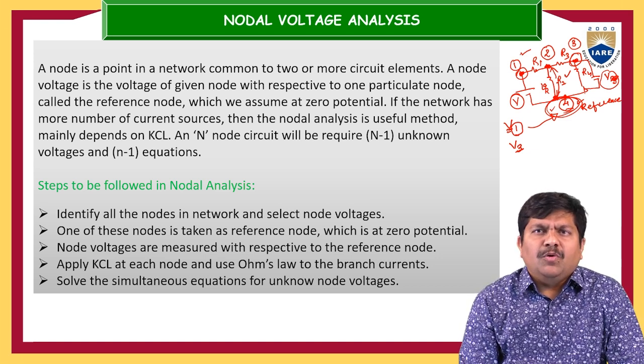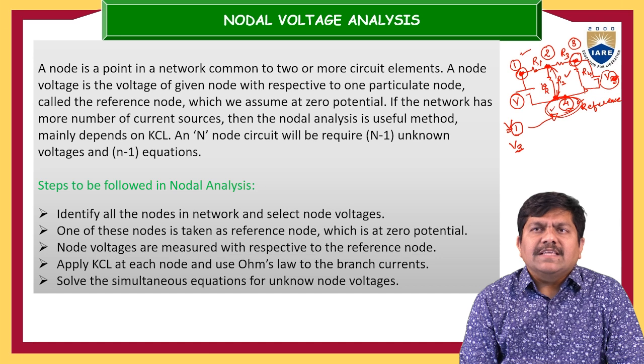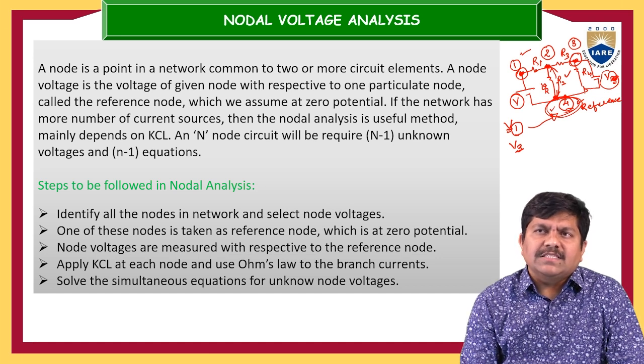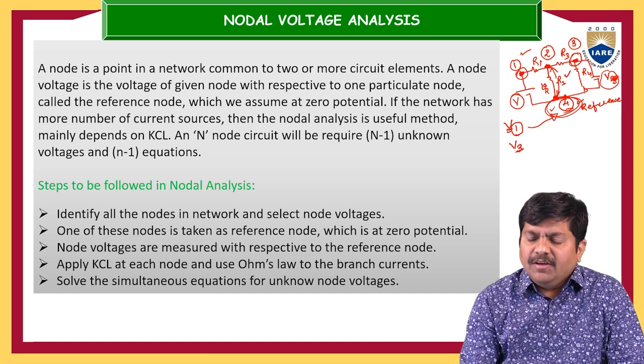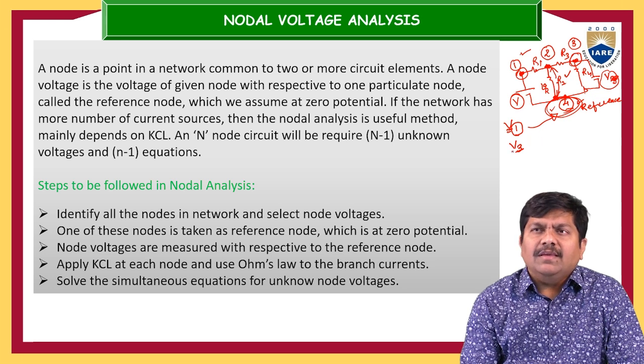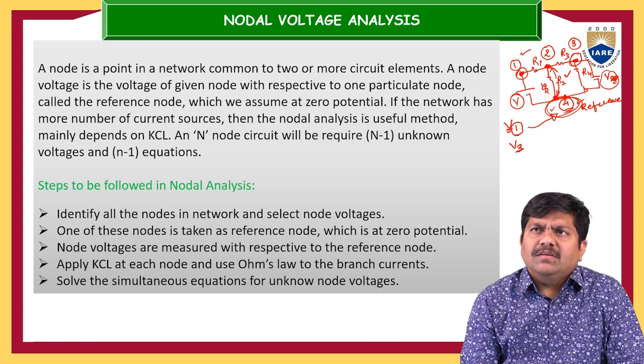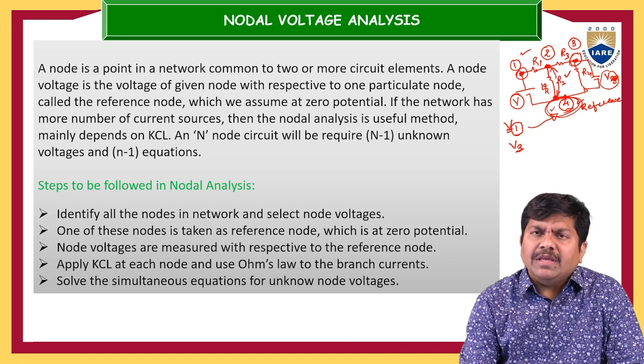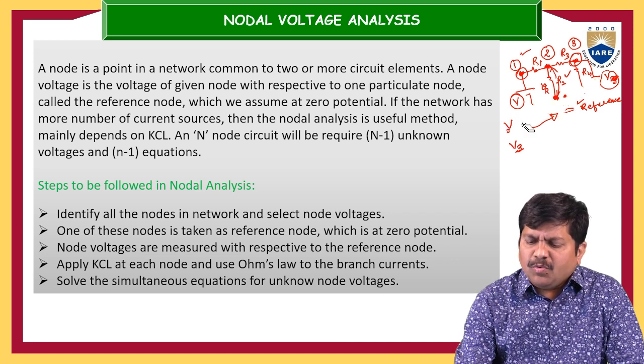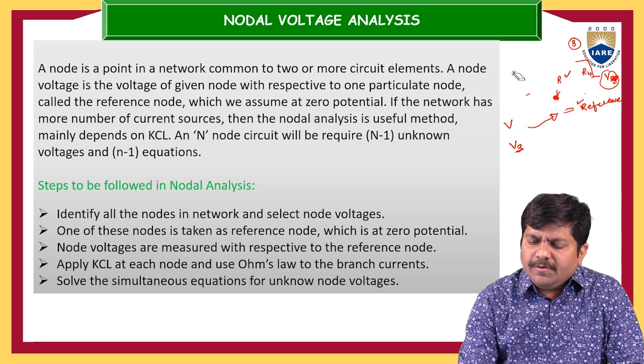So the third step is that node voltages are measured with respect to the reference node. Just now also we have discussed like that. We have calculated V1, V2, V3, and any other node voltage, we can proceed to that node also. And here, after achieving these node voltages, we are going to earmark only. Here nothing we are going to calculate beforehand to proceed with this particular problem.